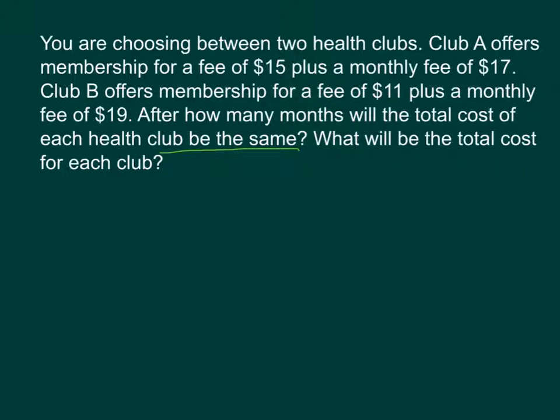So if we're going to set this up, Club A, we know they offer a membership fee of $15 plus a monthly fee of $17. So we're going to take that 17 times the number of months that we're going there, which at this point we don't know, so 17 times x. If it's 1 month, it's just going to be $17 plus the $15 club fee. And we're saying, after how many months will that be equal to the other club, which was $11 plus a monthly fee of $19 per month? Okay, and then all we've got to do is solve that.